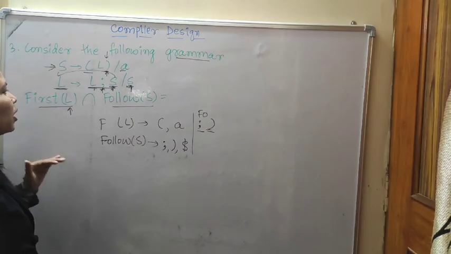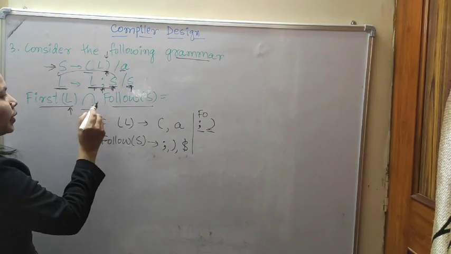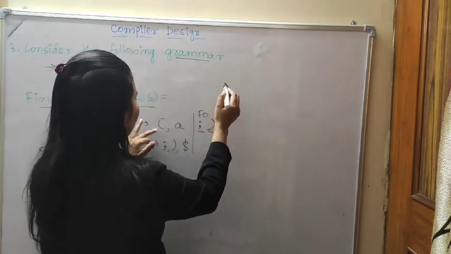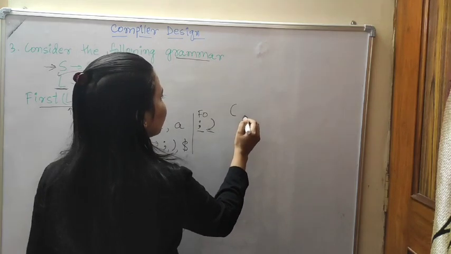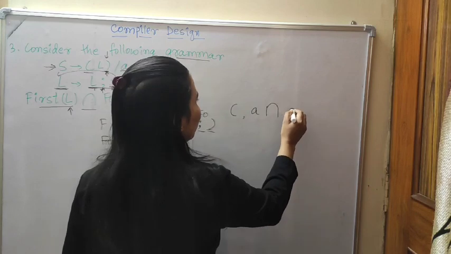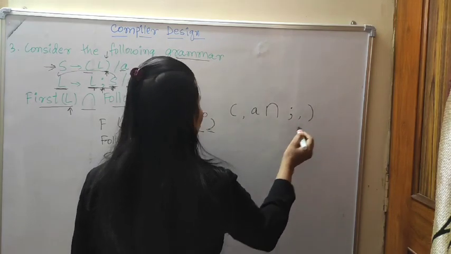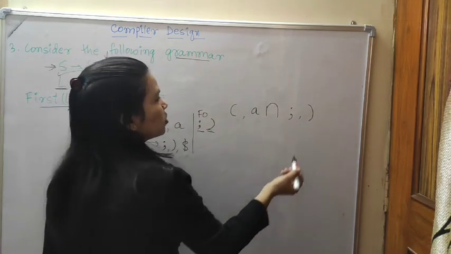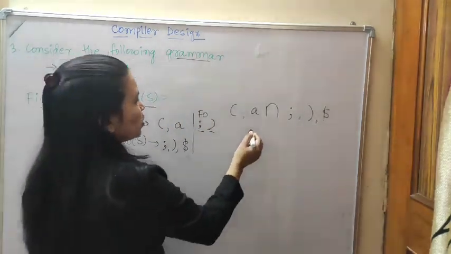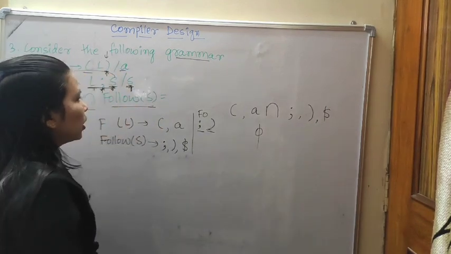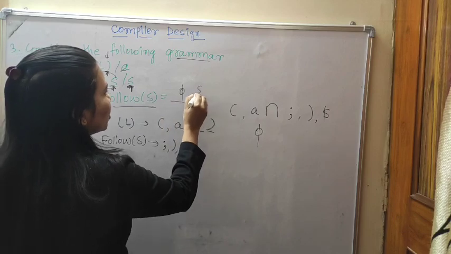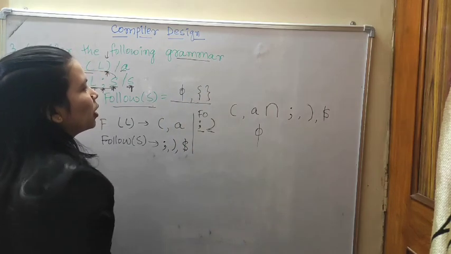Okay, now we will compare it. First of L intersection follow of S. What will come? First of L means open braces, A. Intersection with semicolon, close parenthesis, and then dollar. Is anything common? Nothing. So that means the answer is null. You can write null, or otherwise you can write it like this, the null entry symbol.